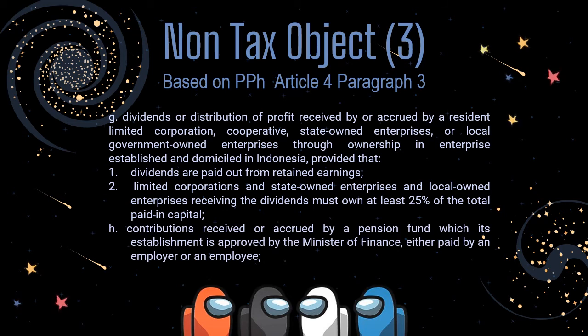And the next non-tax object is dividends or distribution of profit received or accrued by a resident limited corporation, cooperative, state-owned enterprise, or local government-owned enterprise through ownership in an enterprise established and domiciled in Indonesia, provided that: 1. Dividends are paid out from retained earnings, and 2. The limited corporation, state-owned enterprise, or local government-owned enterprise receiving the dividends must own at least 25% of the total paid-in capital. And the next point is contributions received or accrued by a pension fund whose establishment is approved by the Minister of Finance, either paid by an employer or an employee.